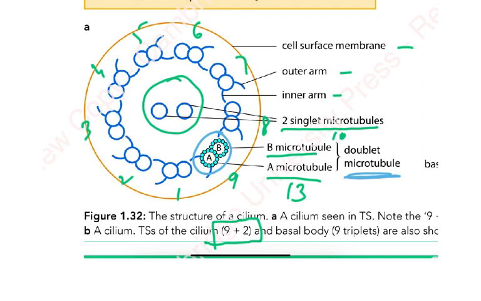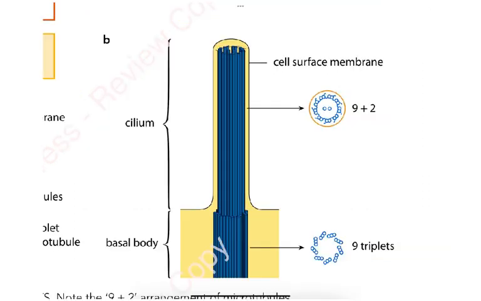So 9+2 structure. This 9+2 is the structure of the cilium, and we've got to understand what is the basal body. The basal body is 9 triplets. So 9+2 and 9 triplets, you've got to differentiate between them. Now another diagram from the Cambridge book, which we have just seen. So 9 triplets are part of the basal body.